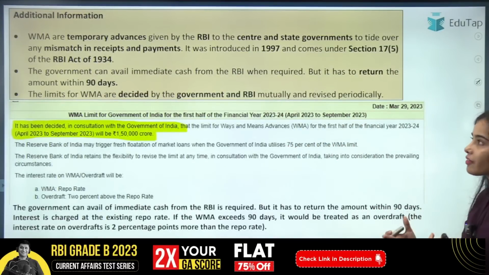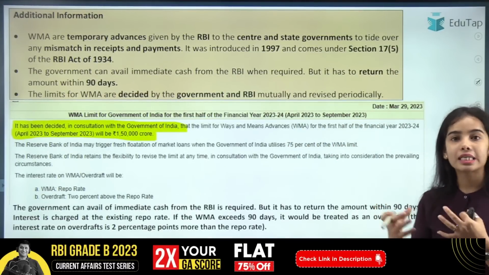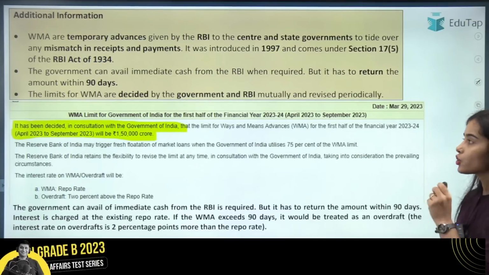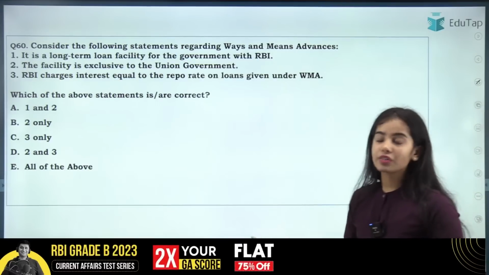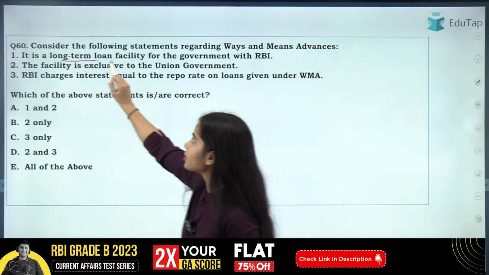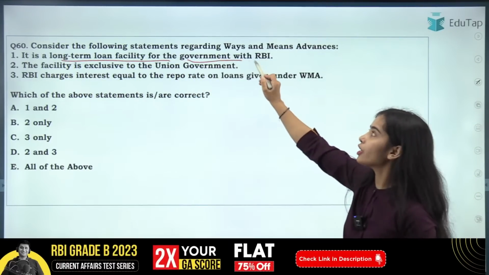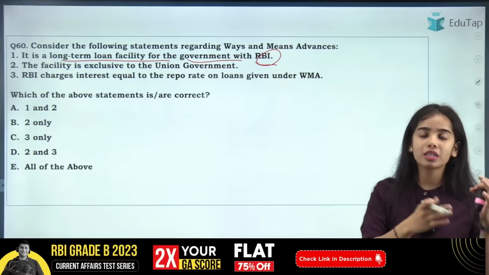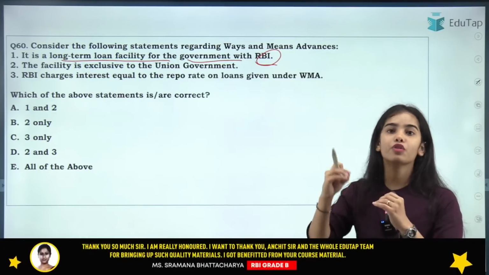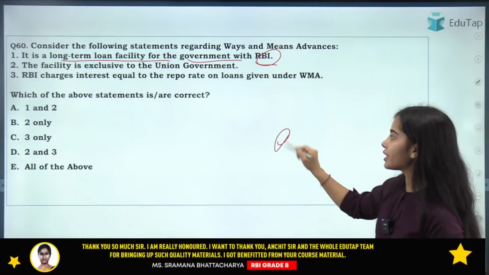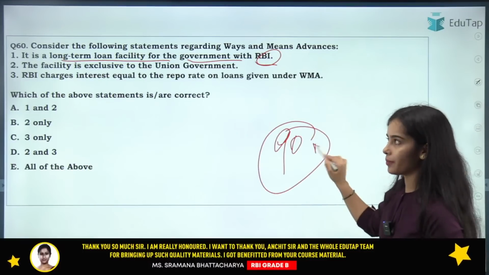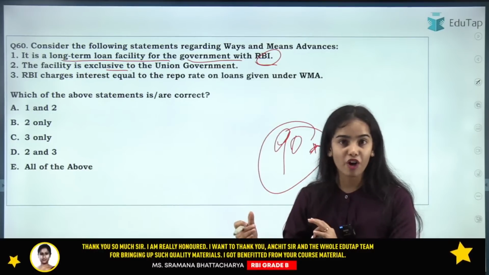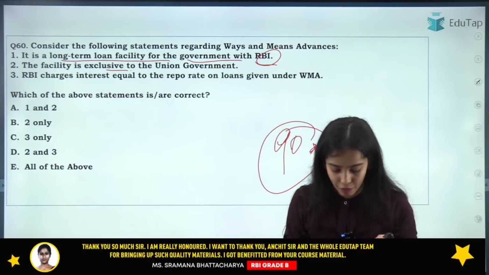The ways and means advances are short-term advances, loans taken by the Government of India from the Reserve Bank of India. I have told you that it is a short-term loan facility taken by the government from the Reserve Bank of India. The state governments as well as the central government can take these advances. These advances are given for 90 days. The facility is not exclusive to the union government; it is provided for the state governments also.